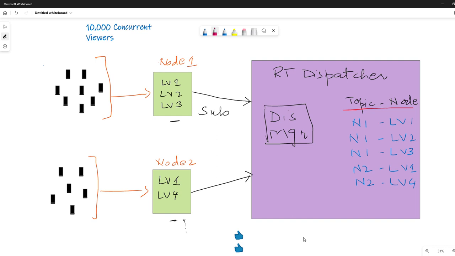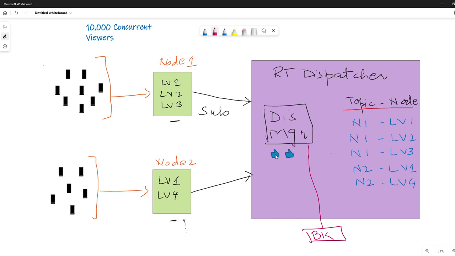Now we have likes, and these likes are for live video 1. Our backend system is connected with the manager, and the backend system will deliver these two likes to the manager. The manager will see where to route these two likes.